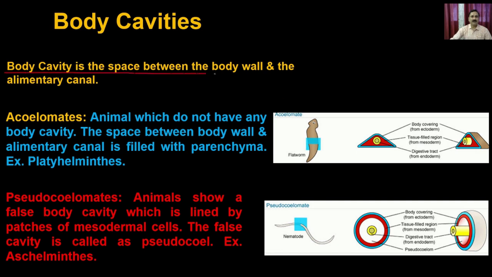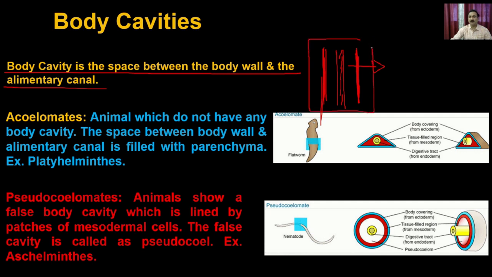Body cavity is a space between the body wall and the alimentary canal. For example, if this is the alimentary canal where the food is running, and this is your external skin, or the body, then this is the body cavity, which has traditionally been considered as a body cavity. So you can have three situations: the place where you don't have the body cavity, the place where you have the body cavity, and the place where you have pseudo body cavities.